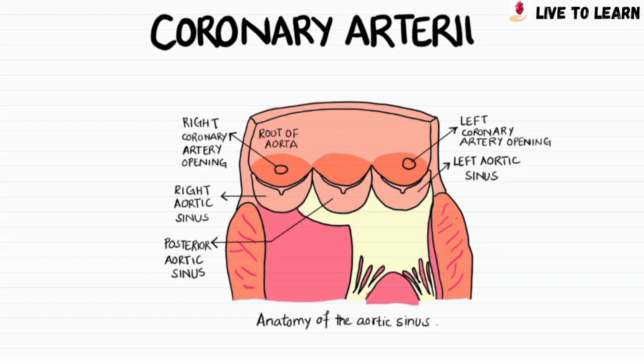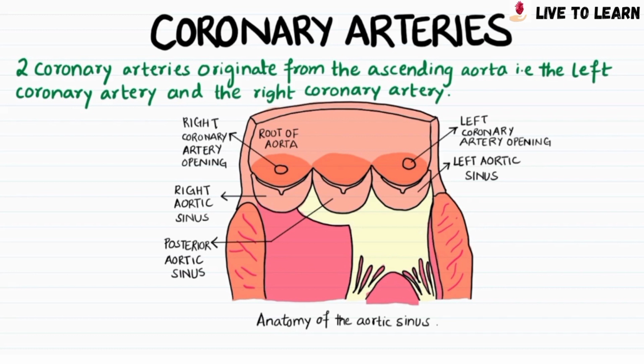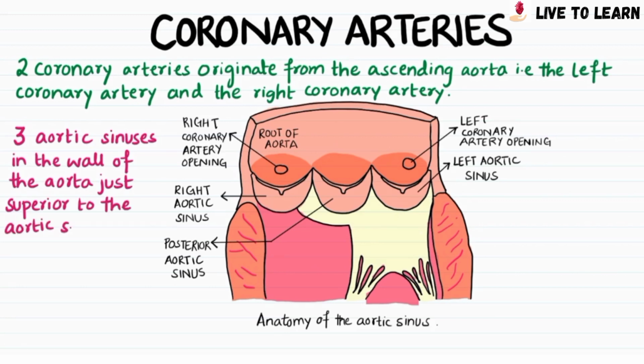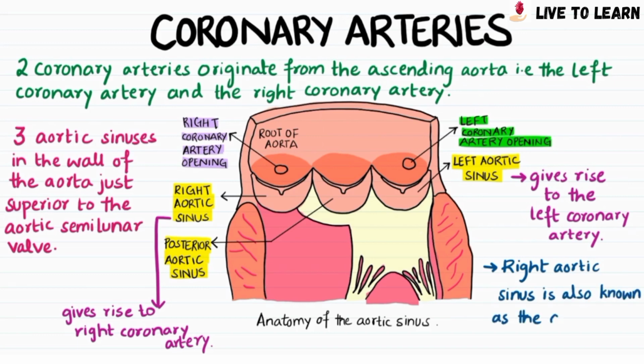Let's take a look at where the coronary arteries originate from in the ascending aorta. Two coronary arteries originate from the ascending aorta, that is the left coronary artery and the right coronary artery. There are three aortic sinuses in the wall of the aorta, just superior to the aortic semilunar valve, namely the right aortic sinus, the posterior aortic sinus, and the left aortic sinus, which are highlighted in yellow in the diagram. The left aortic sinus gives rise to the left coronary artery, and the right aortic sinus gives rise to the right coronary artery. The right aortic sinus is also known as the anterior aortic sinus.